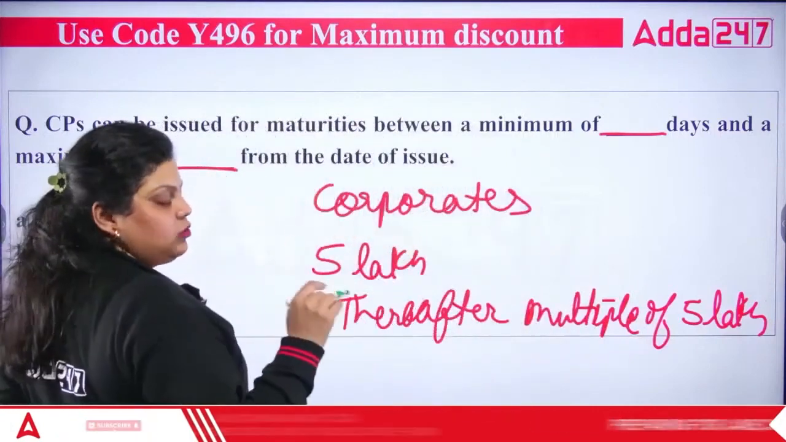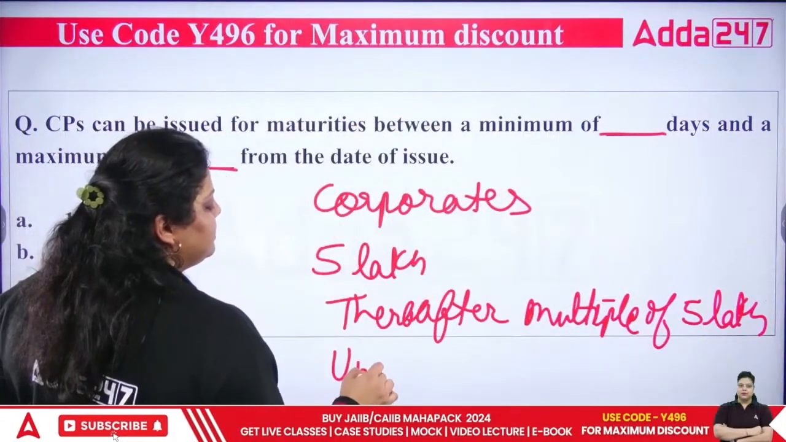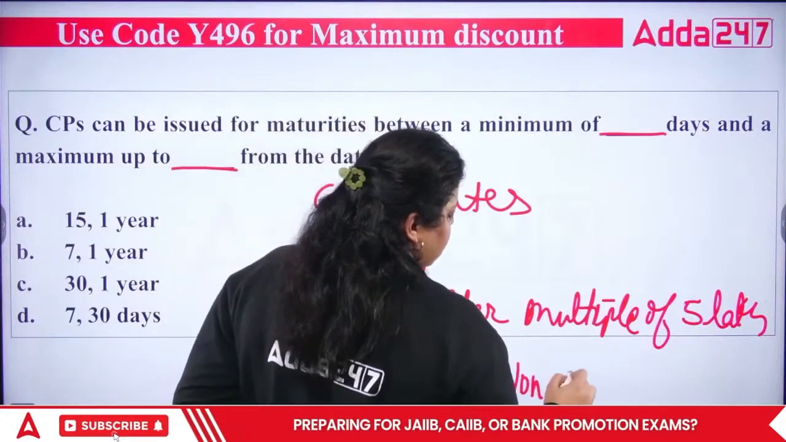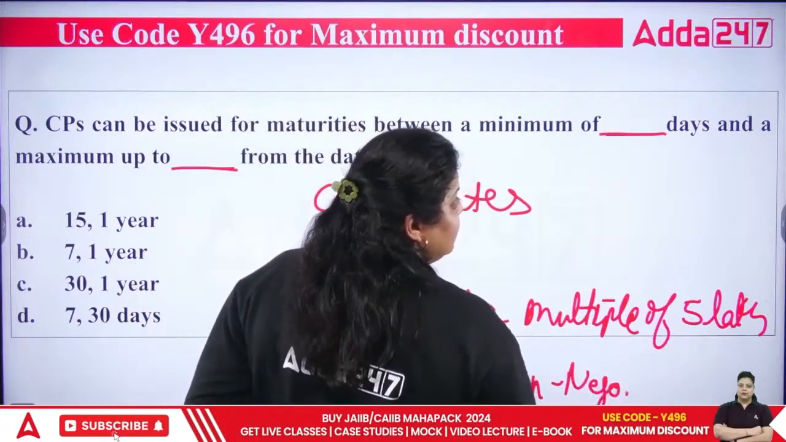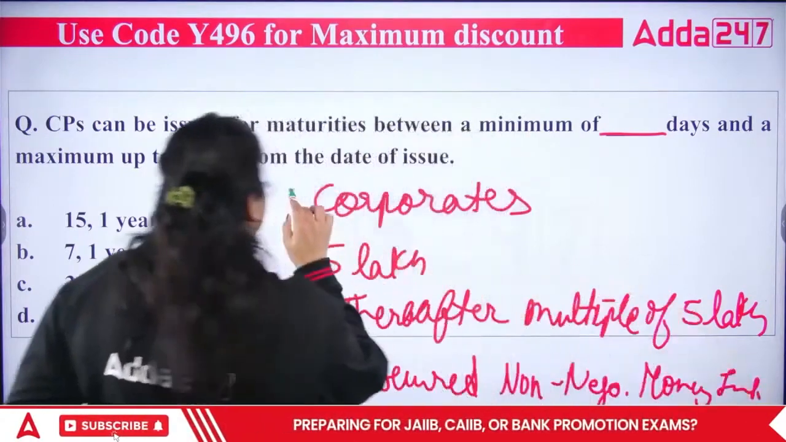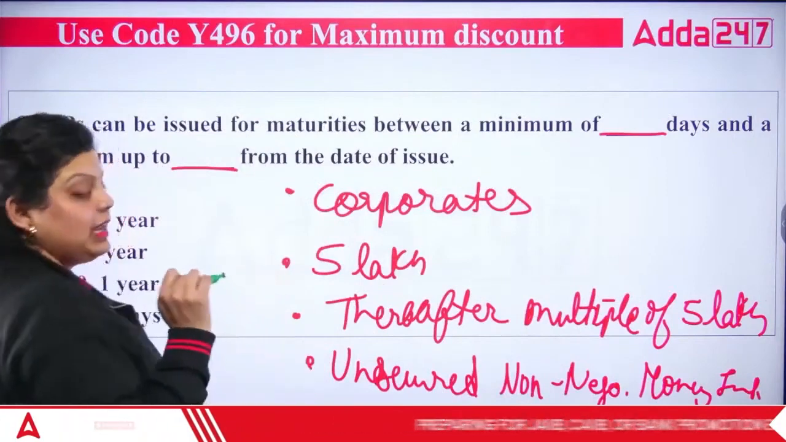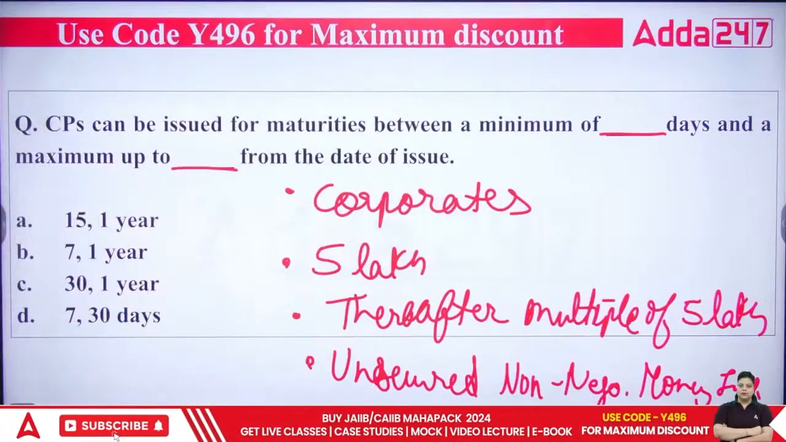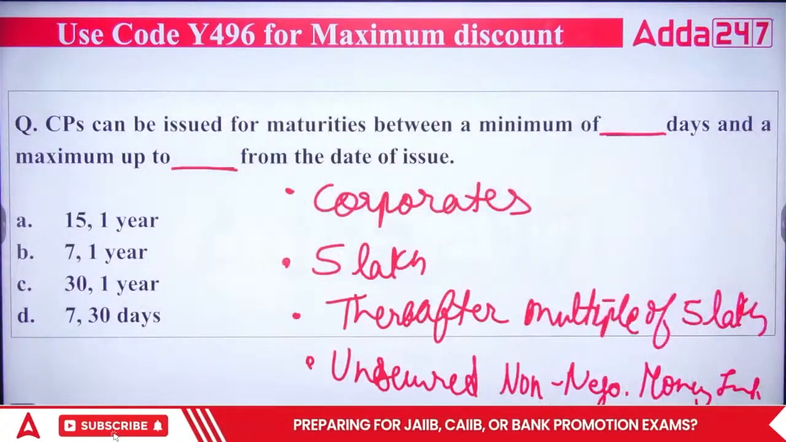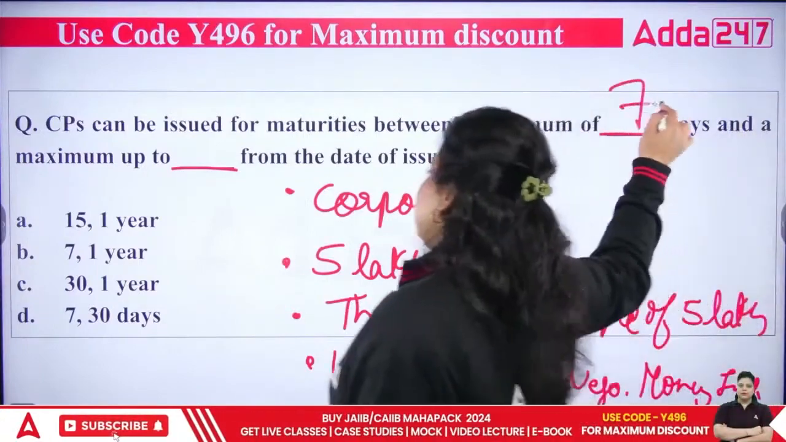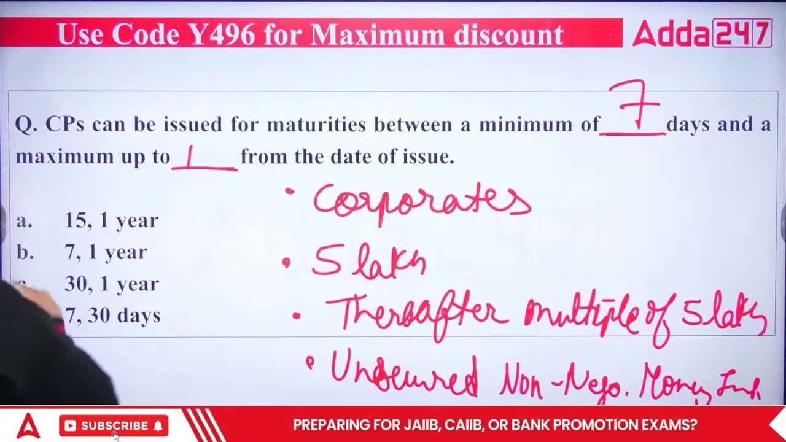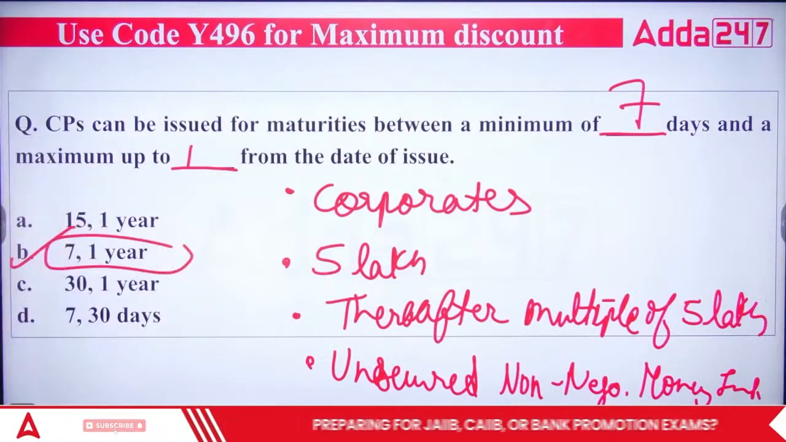Then apart from that, it is very important to know that commercial papers are unsecured, non-negotiable money market instruments. Why unsecured? Because the corporates are issuing them, and if the corporates are issuing, there is a chance of risk, there is a chance of fraud. That's why they are unsecured. And the minimum is 7 days, maximum is up to 1 year. So the right answer for you will be 7 days and 1 year. B. Okay, right option will be B.